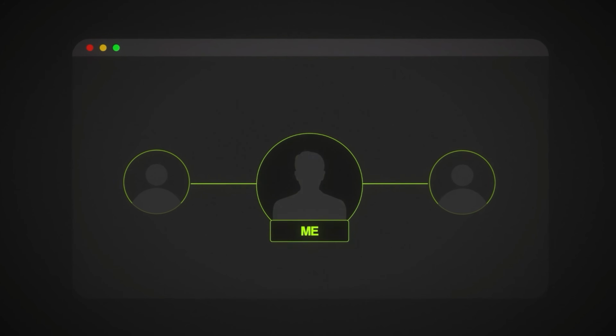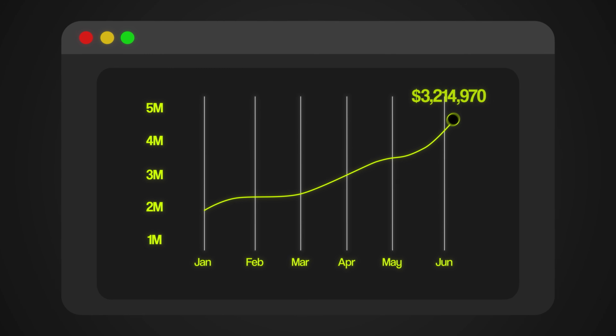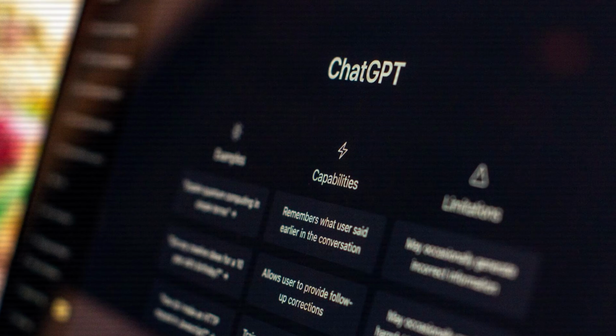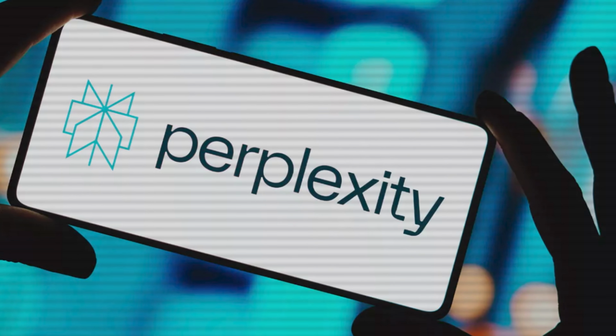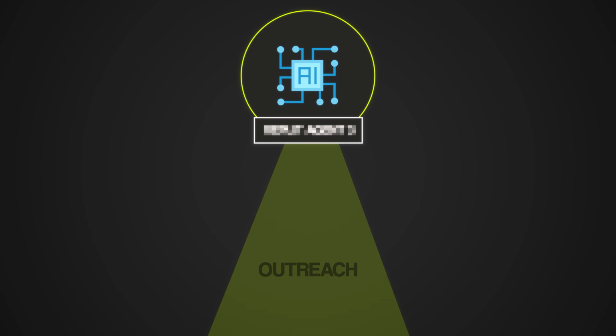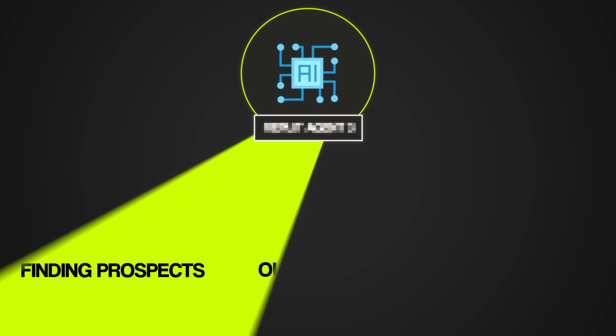Connecting two people and taking a cut by being a middleman was already very simple, and I've generated over $5 million doing it. But it just got even better thanks to AI and AI agents. And I'm not talking about ChatGPT or some basic AI software. There are now literal AI agents that can do the heavy lifting like outreach, follow-ups, finding the right people to message, so that you can focus on closing deals and making money.